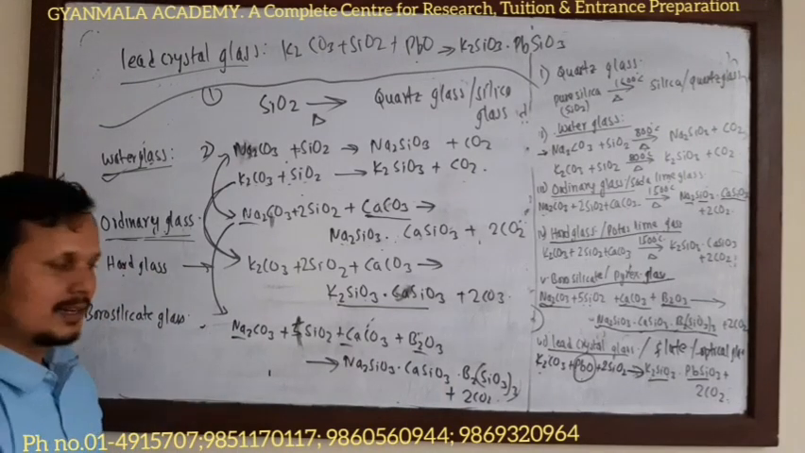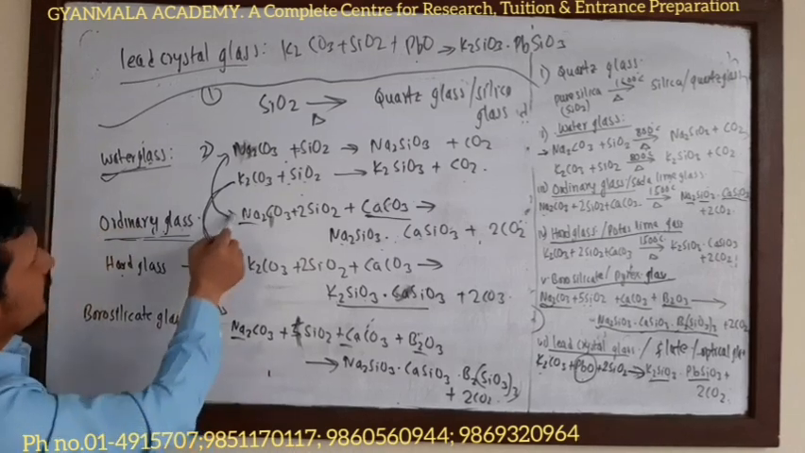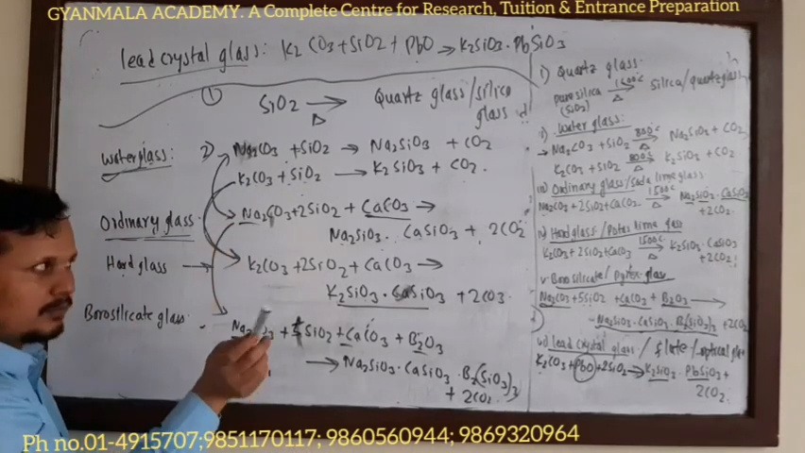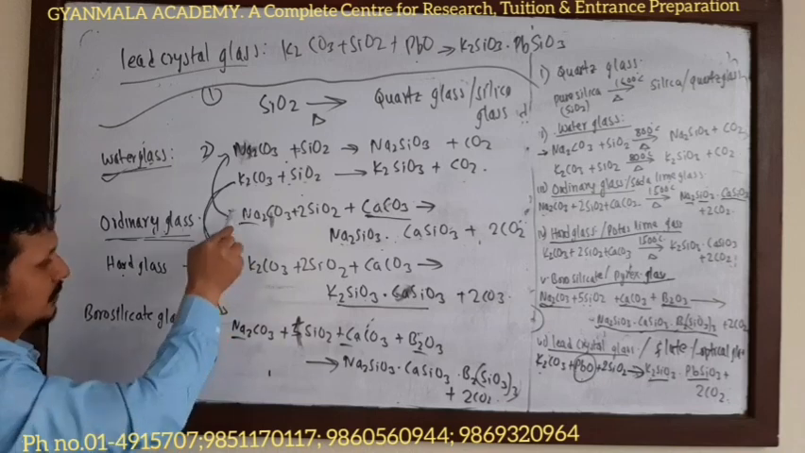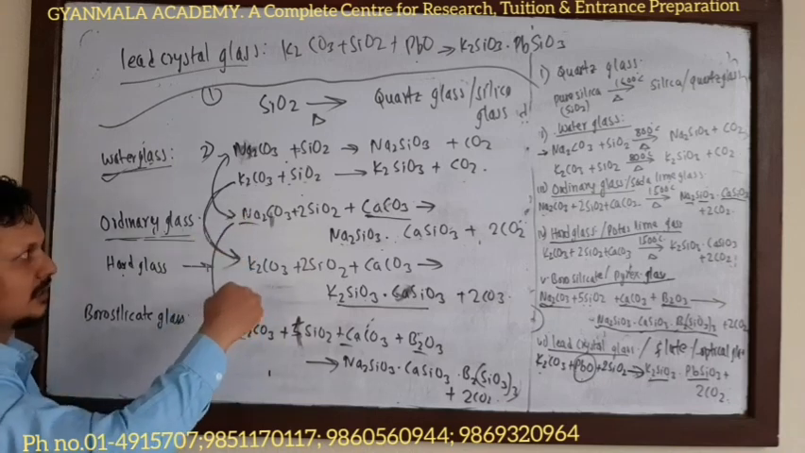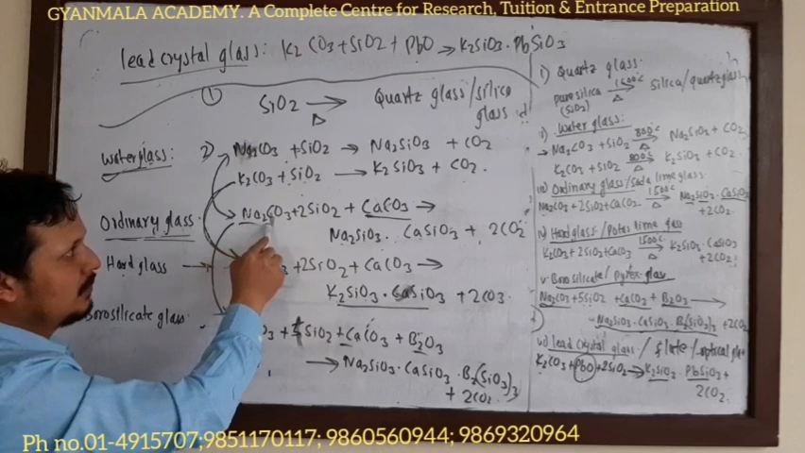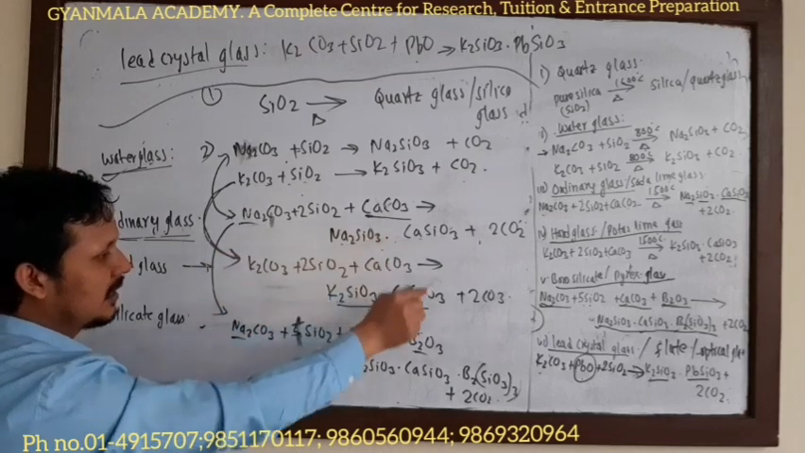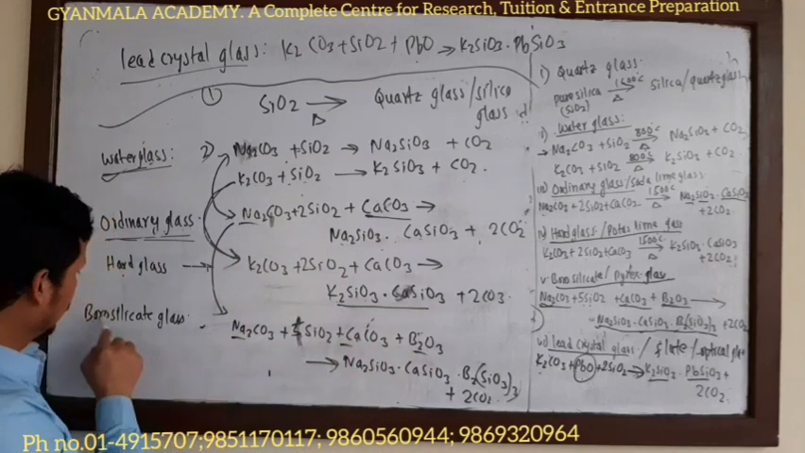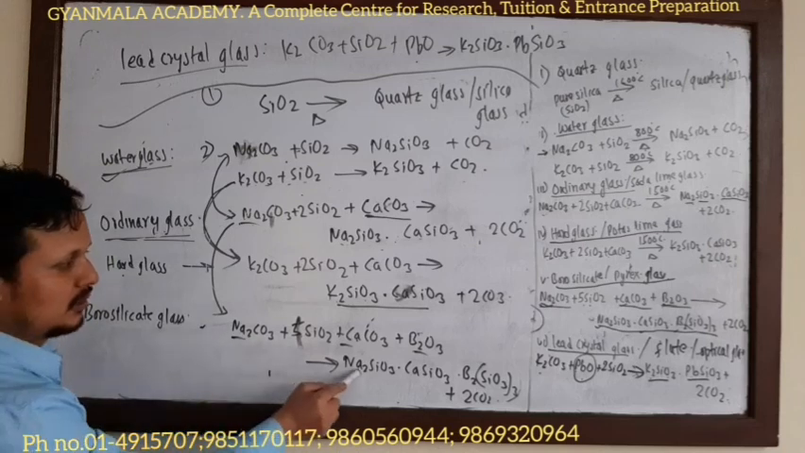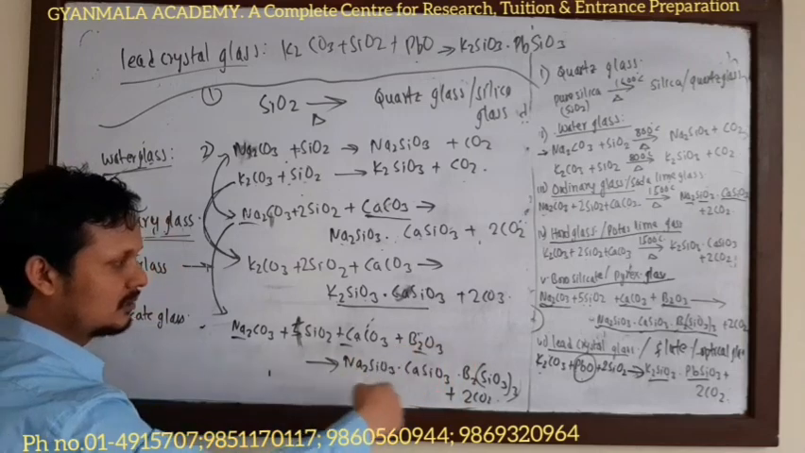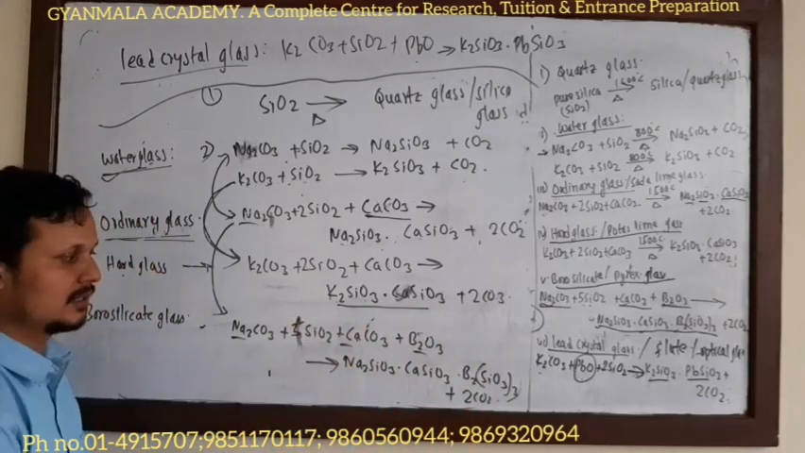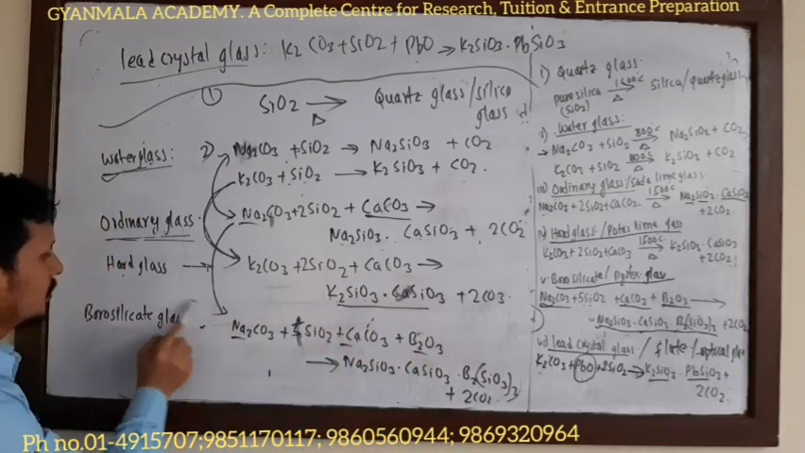Boric oxide is added here. Let's look at the pattern. The first type, the ordinary glass: sodium carbonate, silica, calcium carbonate, with boric oxide gives borosilicate glass: sodium silicate, calcium silicate, and boron silicate. The homogeneous mixture of these three metal silicates, sodium, calcium, and boron, is called borosilicate glass.